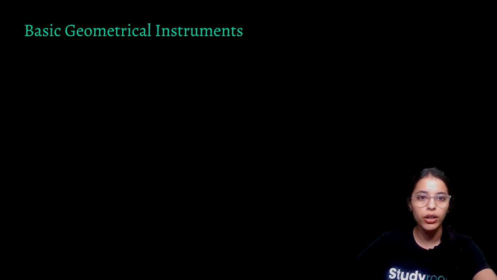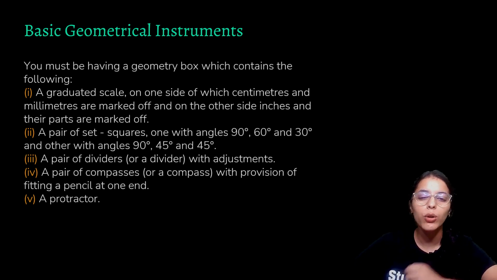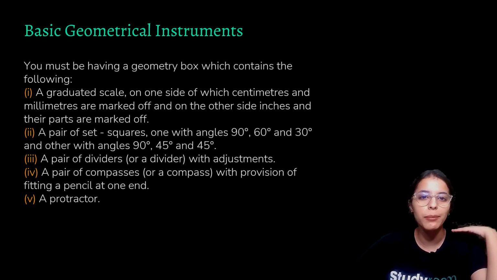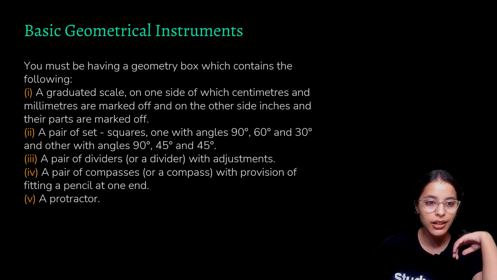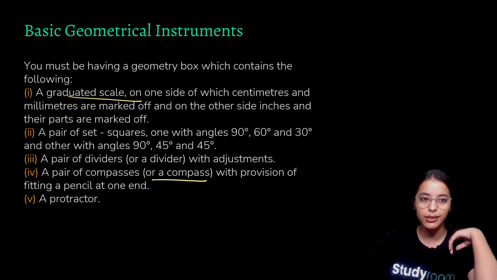So let us move on to basic geometrical instruments. Now since you're in class 9, you might be owning or you might have seen a geometry box. Let us break down what all things you have in a geometry box. It must be overwhelming to see so many things, but the only useful things in this chapter that you might be using are, first, the compass, and the second, a graduated scale. These two are the most important tools in this chapter. But let us see what all the other things are.